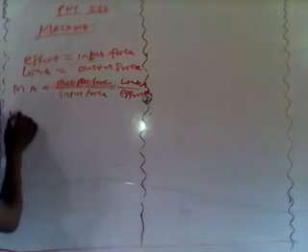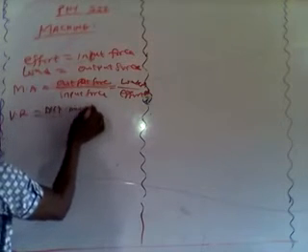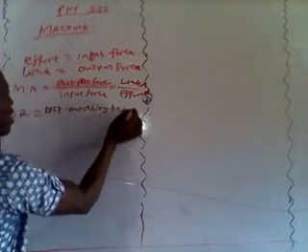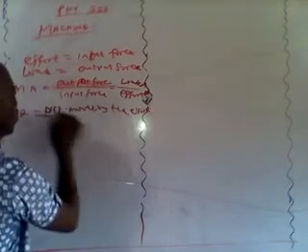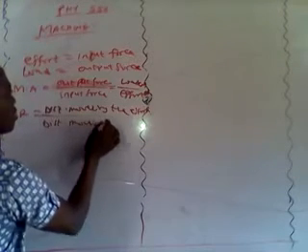Has no unit. And we also talk about the velocity ratio of the machine, which is the ratio of the distance moved by the effort to the distance moved by the load. That is, the distance moved by the effort over the distance moved by the load.